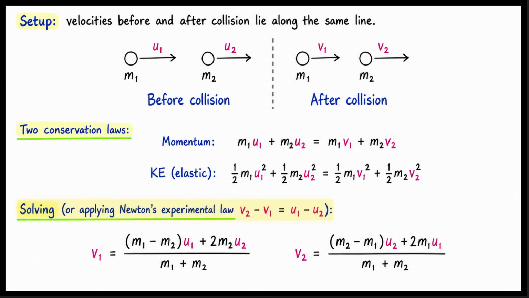Alternatively, we can use Newton's experimental law, which states v2 minus v1 equals u1 minus u2. The results are on the slide. v1 equals a fraction. The numerator is m1 minus m2, all times u1, plus 2 times m2 times u2. The denominator is m1 plus m2. The formula for v2 is symmetric. Just swap the labels 1 and 2 everywhere.